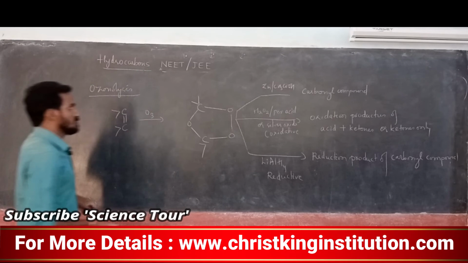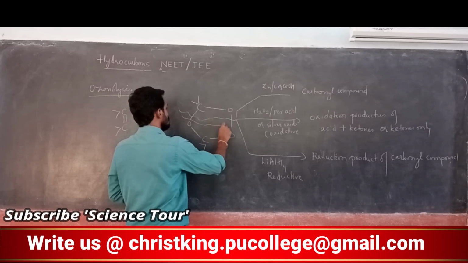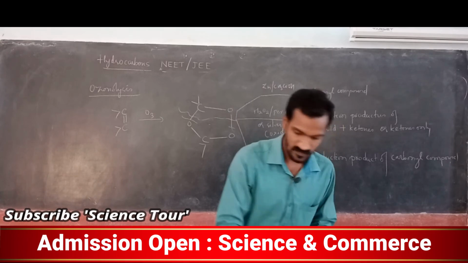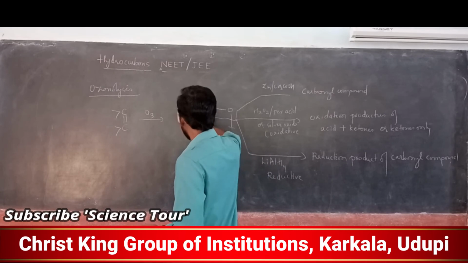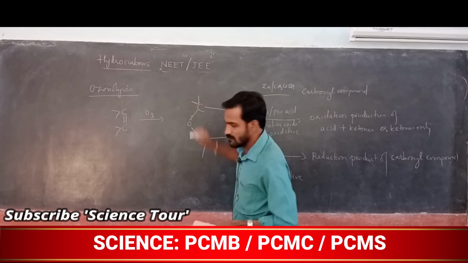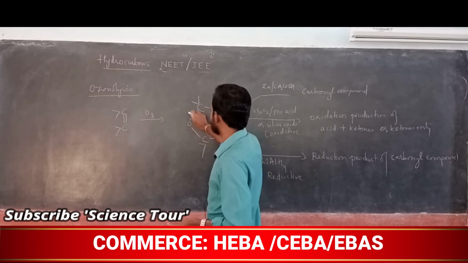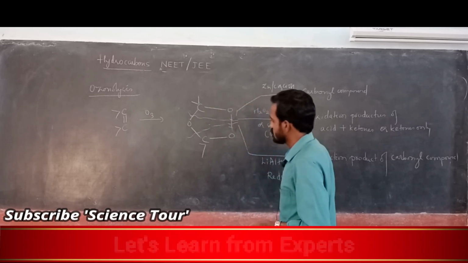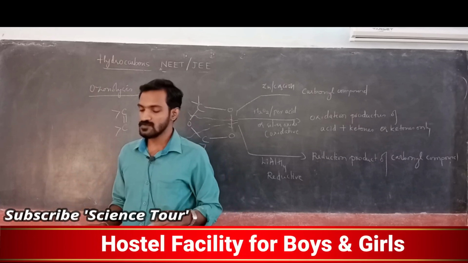My dear students, bond cleavage takes place like this. See, the ozonoid compound is formed. Now bond cleavage takes place. Like this, bond cleavage takes place. Understood? The bond undergoes cleavage and it forms product.